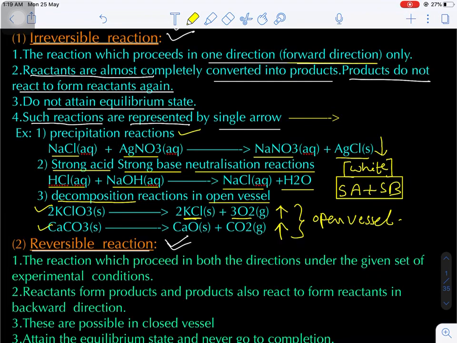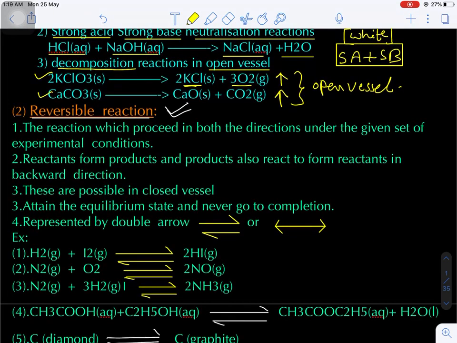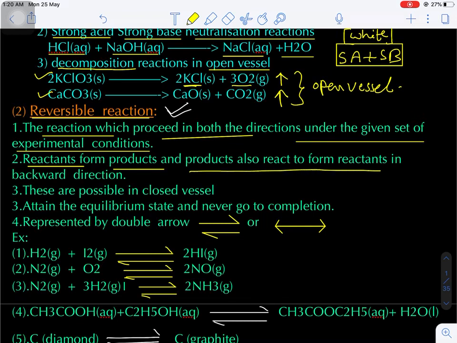Now come to another category of reaction, reversible reactions. These are reactions which proceed in both directions, the forward direction as well as the backward direction, under a set of experimental conditions. Reactants form products, and also the products react to form the reactants in the backward direction.